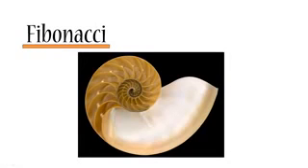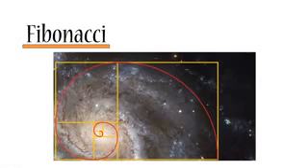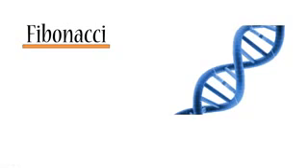For example, a lot of shells follow the same pattern as the Fibonacci spiral. Some galaxies, not all of them, but some spiral galaxies also follow the golden spiral pattern. So it kind of makes you wonder, how come the Fibonacci ratio can be seen in so many parts of nature? Let's take one more example. Let's take the human DNA.